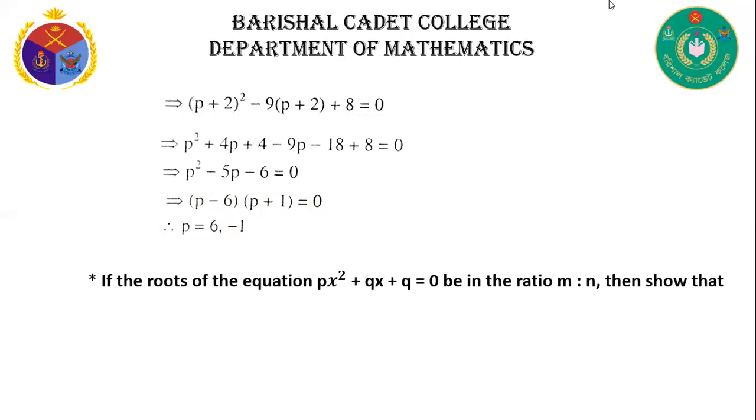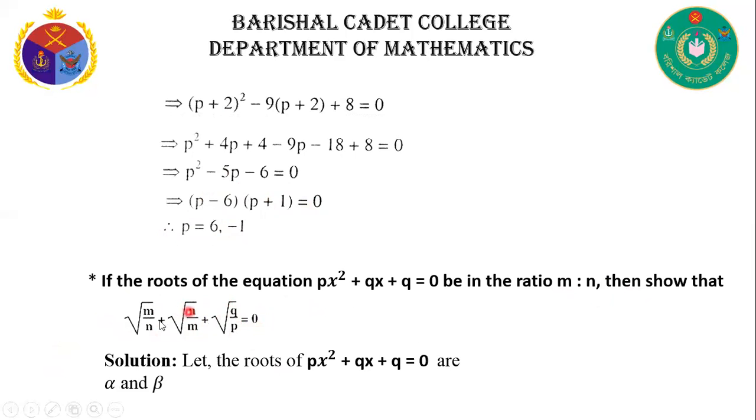Now another question. If the roots of the equation px square plus qx plus q is equal to 0 are in the ratio m is to n, then show that root m by n plus root n by m plus root q by p is equal to 0. Solution.